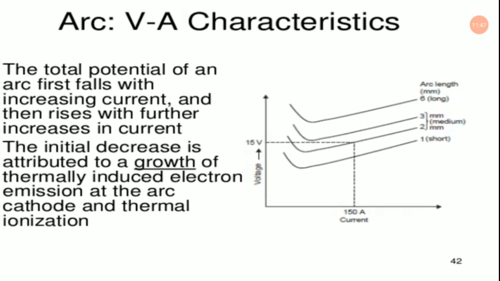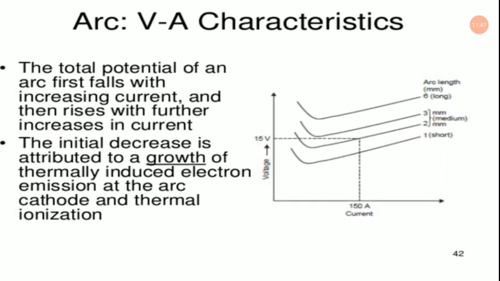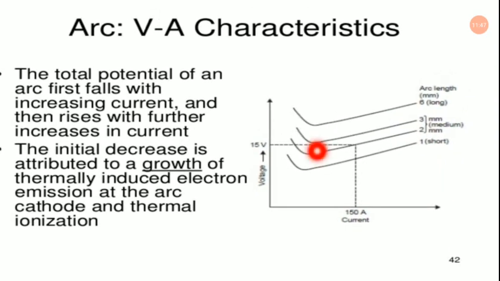Now coming to the voltage ampere characteristics, as you can see over here, the same thing is also depicted here, that is when arc length is much higher, this is 6 millimeter, we are having much higher voltage, but when the current is around 1500 ampere given over here, and when the arc length is shortened, that is 1 millimeter or 2 millimeter, the corresponding voltage is also reduced. So this is the direct relationship between the voltage ampere characteristics and the corresponding arc length.